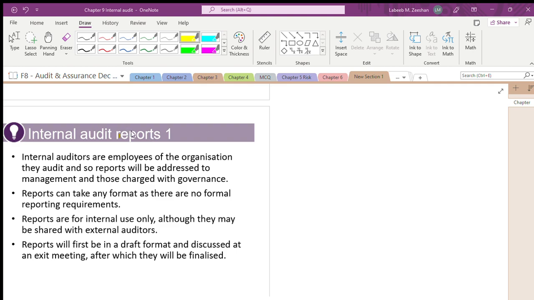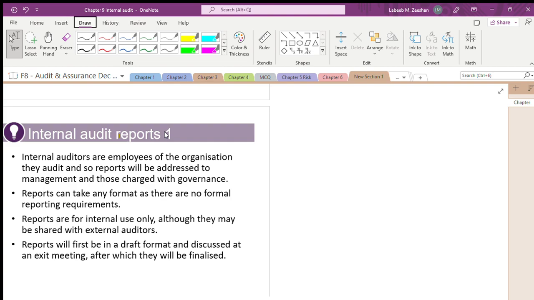What we are talking about is the reports. As simple as that: if the internal audit is effective, controls are effective, and they are following the procedures, they will generate reports at the end of the month.